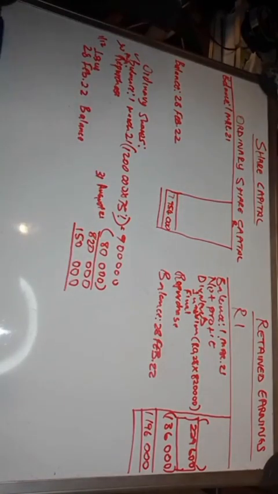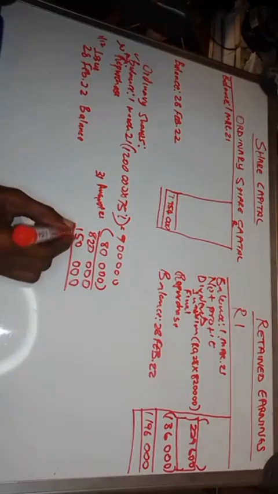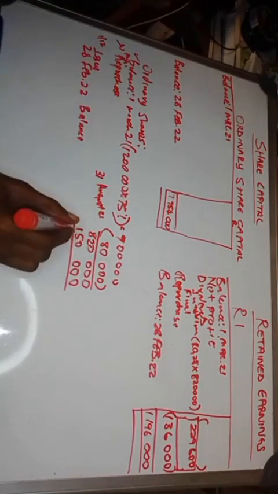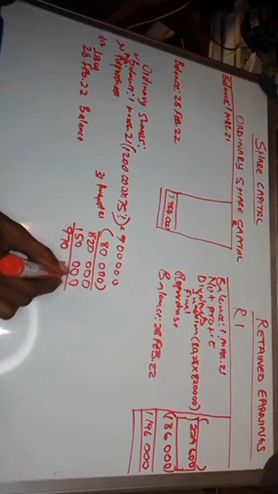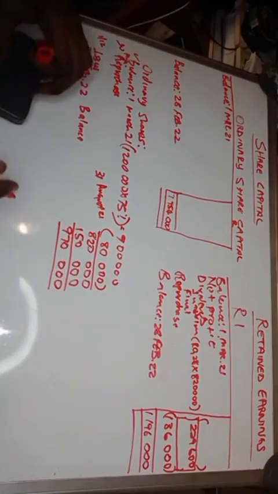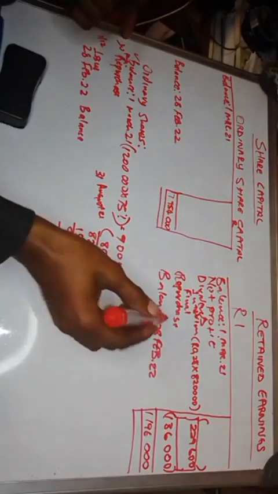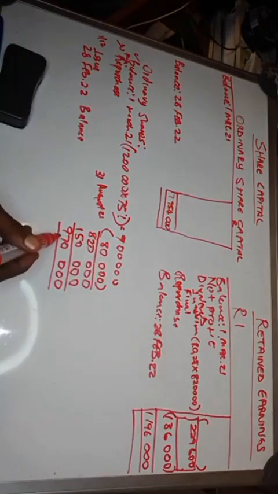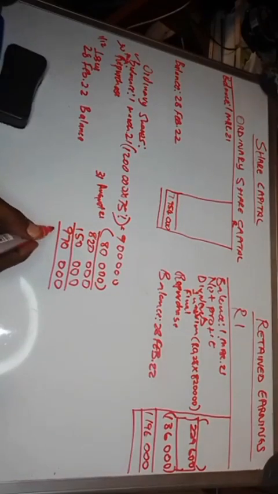You add 820 to 150, so you have, sorry, it's 970. So you have 970,000. That's your closing, which means your final dividend will be based on the 970.